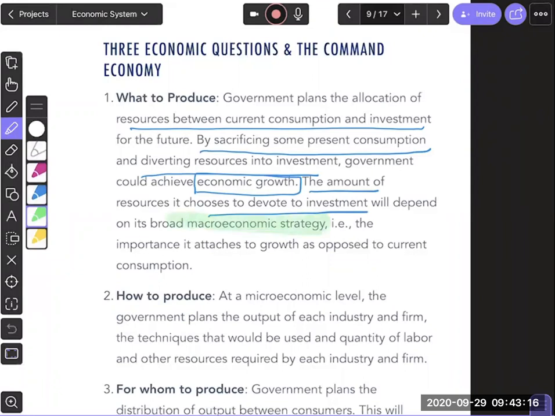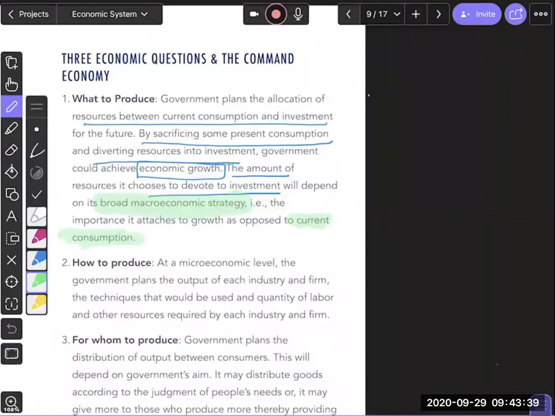What is macroeconomic? When the government looks at the macroeconomic picture and says, hey, what is more important for us is probably putting more resources to capital goods or probably more resources to consumer goods, depending on what the priority of the government is. So it could give priority to current consumption, or it could give priority to future consumption. Depending on that, the government will decide what to produce. Make sense?